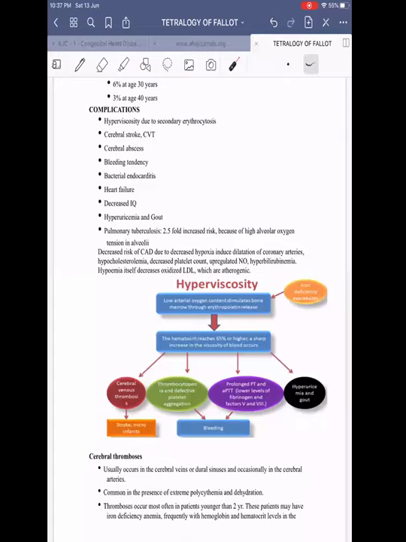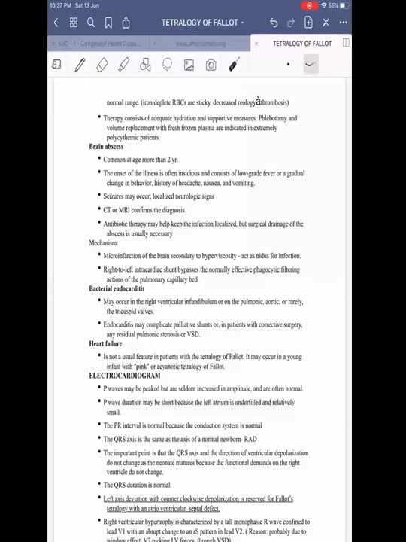The patients may have iron deficiency despite having normal hemoglobin and hematocrit. This is one important thing to remember. That's why it is always better to do an iron profile in these patients. Then, in the presence of iron deficient erythropoiesis, the RBCs are sticky. The rheological effect will be lost. That we need to remember.